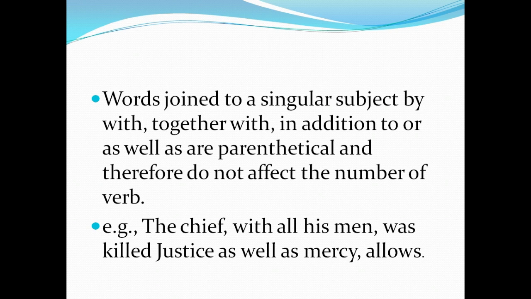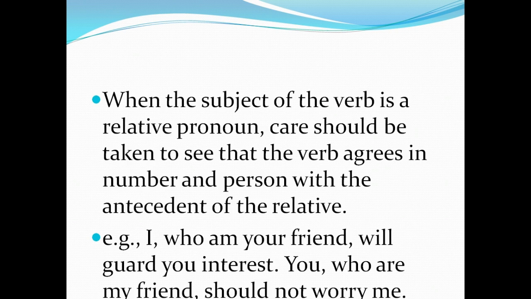When it is not affecting the verb, you can just go with the singular verb. See, the thief with all his men was killed, singular, was killed. Justice as well as mercy allows. It is not affecting the verb. It is just followed by as well as, with, together with, in addition to, all these things. If it comes with commas, that is a parenthetical. If it is like that, you can use only the singular form.